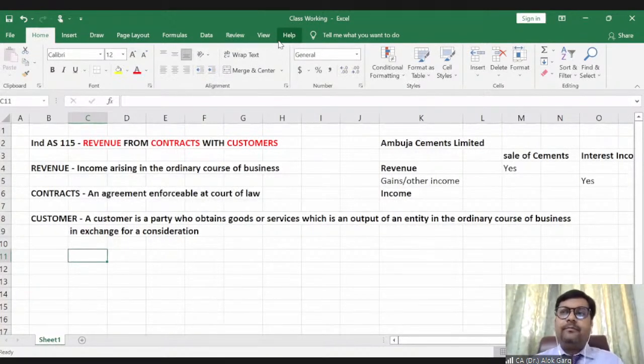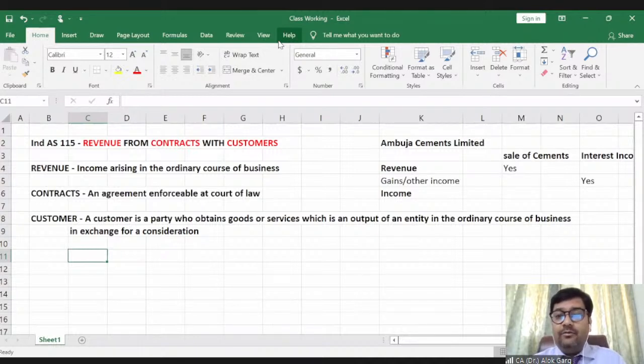Sir, if a company has invested money into another company, for example, if I have invested money in Reliance Industries Limited in terms of equity shares, and I am getting a dividend from Reliance Industries Limited, is it a revenue?